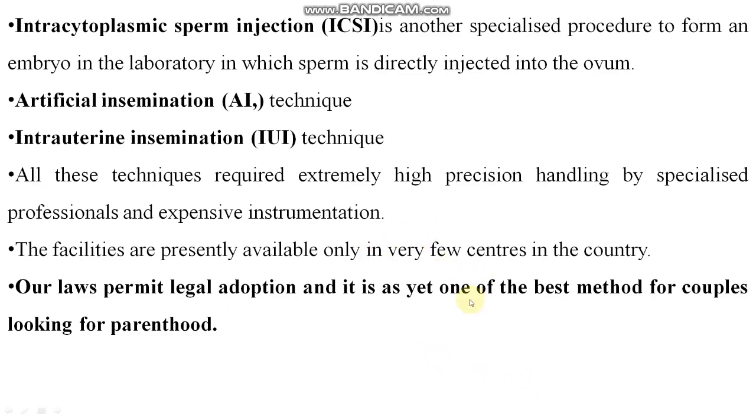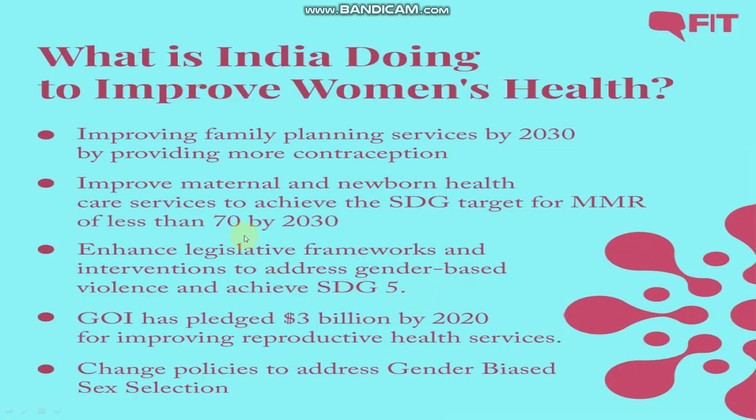Like, what are they called, surrogate mothers, who just rent their womb, right? I'll tell you later.